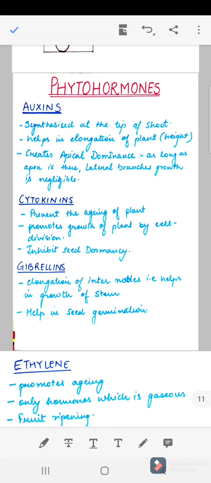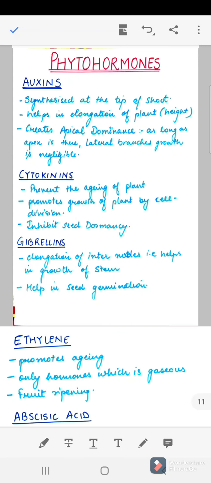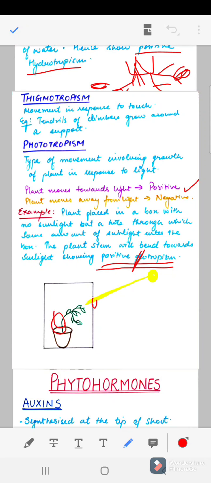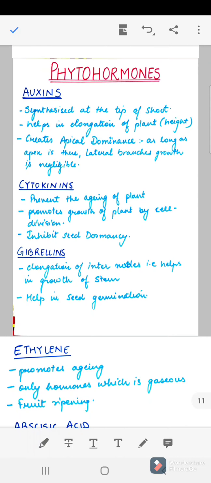Next we have phytohormones. So why are the plants bending, or why are they showing these movements? Some type of hormones or chemicals are working in the plant parts. So when the plant bends like this, that means there is a hormone working here which is promoting the cell division here, and the plant is bending like this, right? So phytohormones, first we have auxins. So auxins are present at the tip of the shoot.